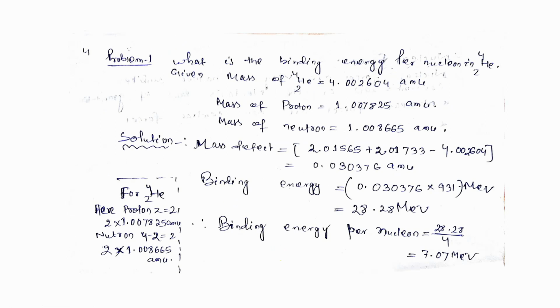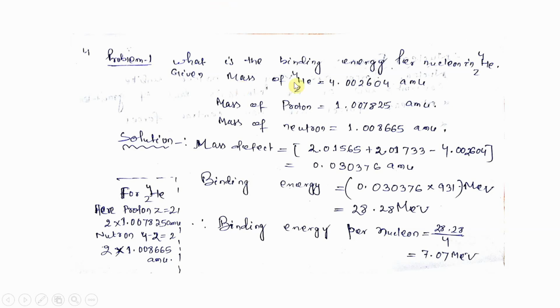You have to remember. Then one question is there from mass defect, which I have already discussed in my previous class: the mass defect is the sum of the masses of the protons plus the sum of the masses of the neutrons minus the total mass of the nucleus. So the question is, what is the binding energy per nucleon in helium-4? For binding energy you first have to calculate the mass defect, because the binding energy formula is binding energy equal to delta m into c squared. So delta m is the mass defect, and you need the expression for delta m here.